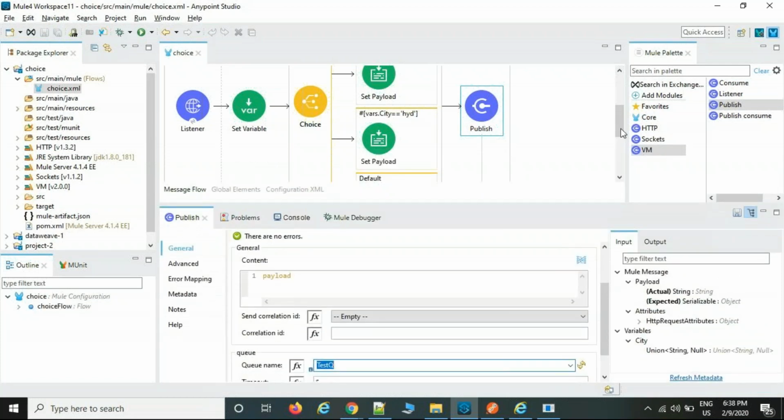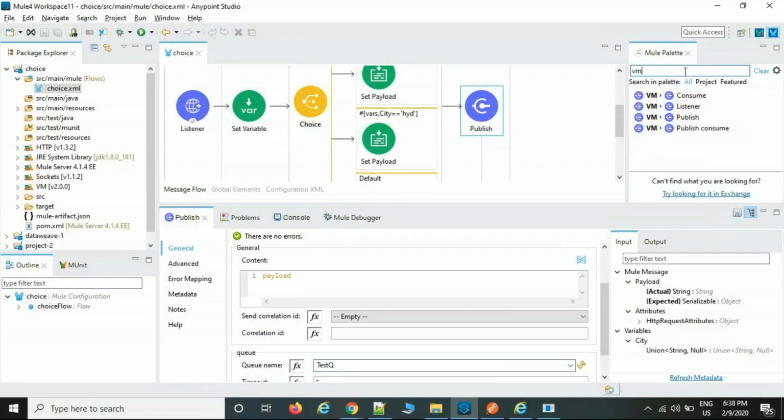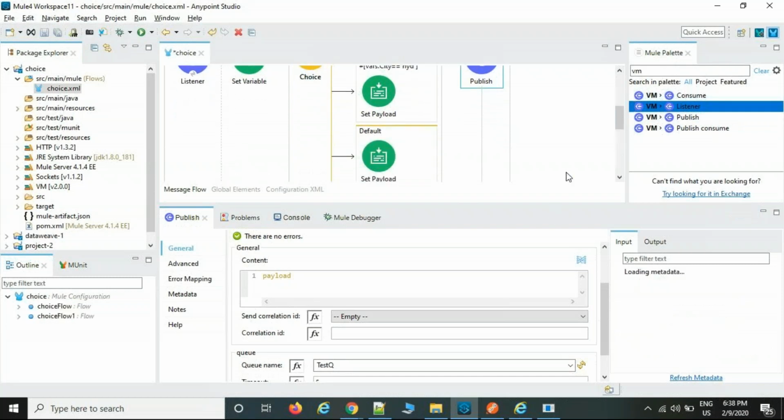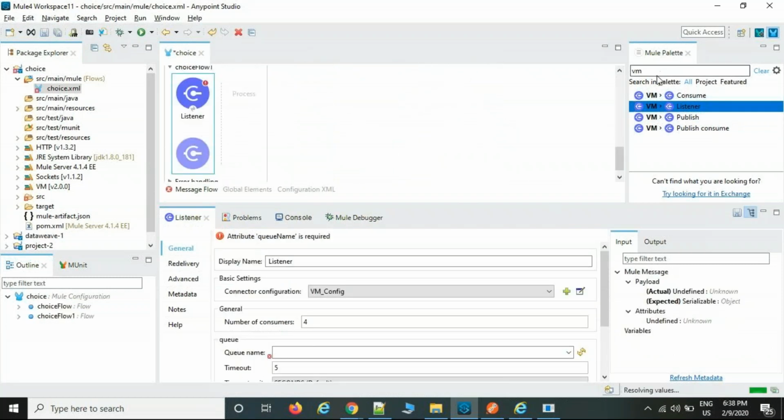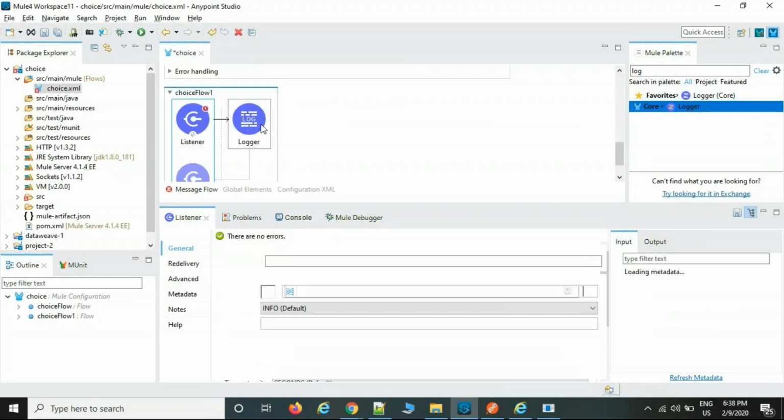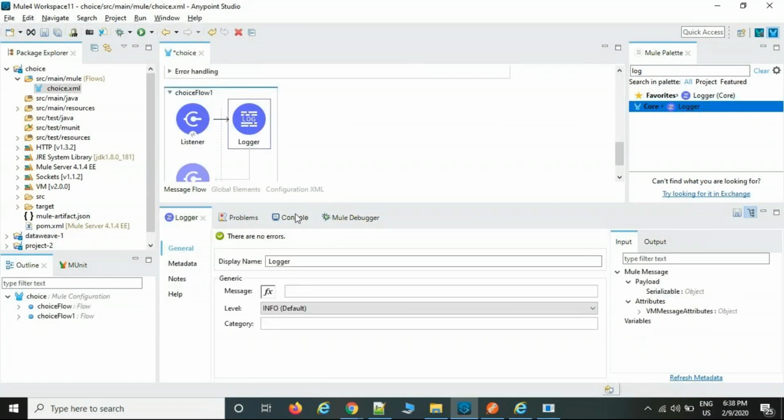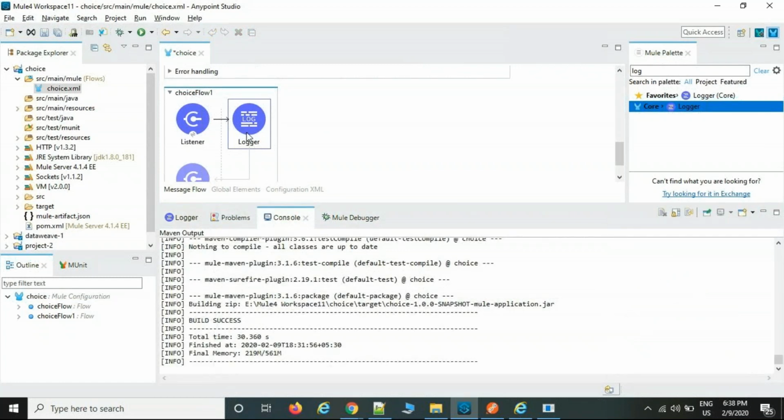Now this is the queue which you are going to post to, and for the receiver, write a VM listener. This is the VM listener, and you want to know what data the receiver has received. Take one logger palette. I told you about the logger: whatever the logger palette you have defined, that content is going to be displayed in the console only. So the logger data won't carry to the next palette, and it won't accept from the previous palette either. Only the content is going to be displayed in the console.